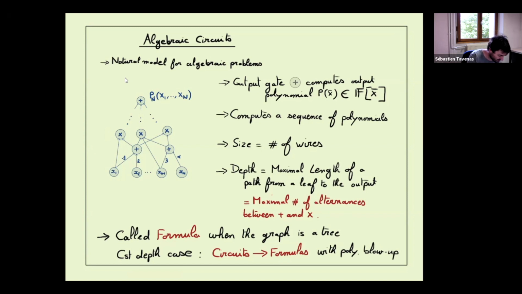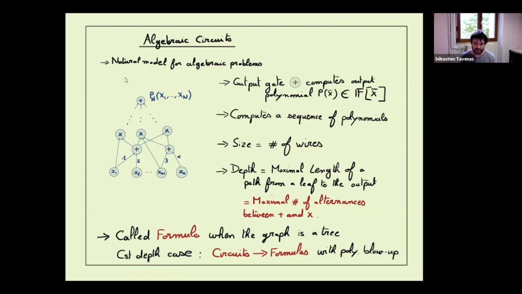In fact, we can merge if we have two multiplications, one after the next one, and similarly for addition. So what will be important for us is the depth, which finally is the maximal number of alternations between plus, addition, and multiplication.